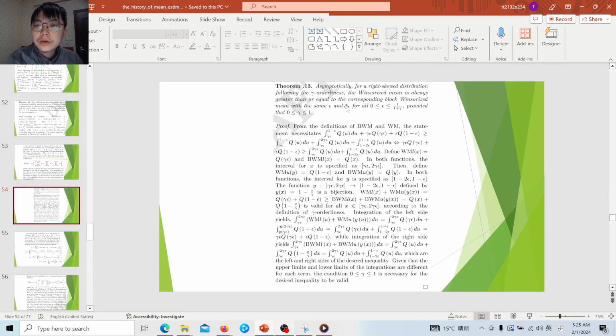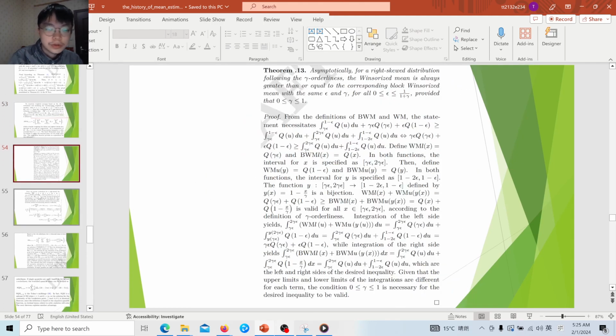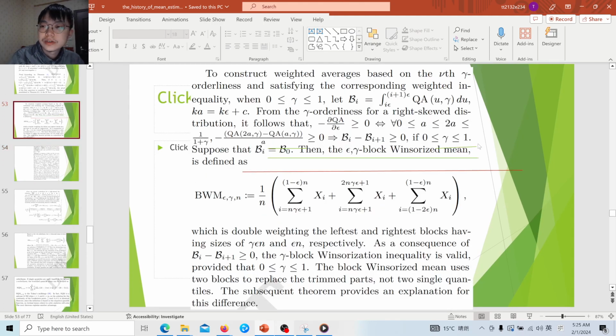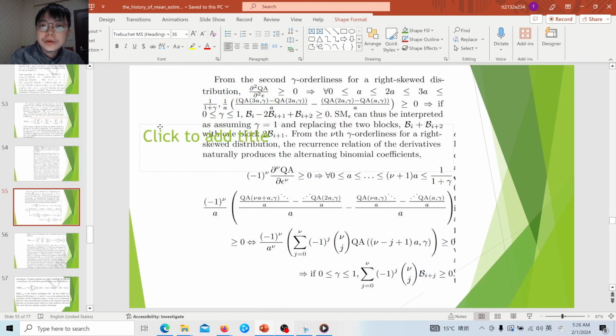And asymptotically, we can prove that the Winsorized mean is always less biased than the corresponding broad Winsorized mean. Conceptually, this is not very difficult to understand because the replacing is not that extreme. Then from the second gamma orderliness, we can deduce this inequality. It suggests that, for example, with this first block and second block, block 1 plus block 2 and block 3 is always greater or equal to block 2.